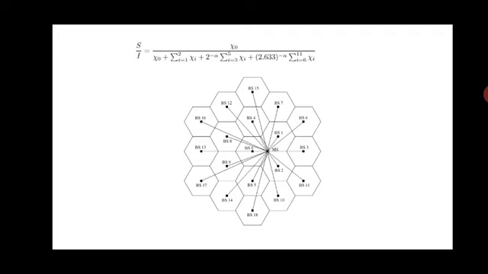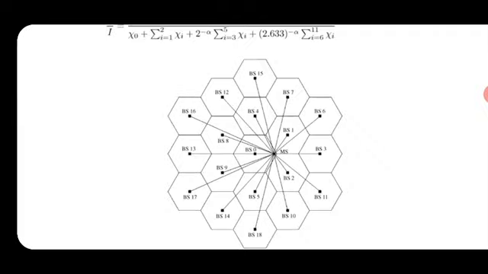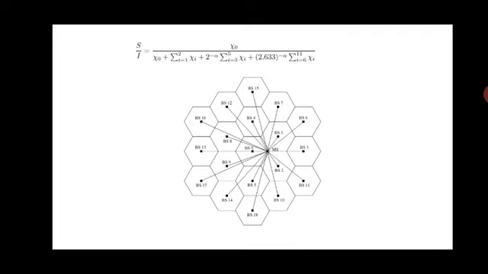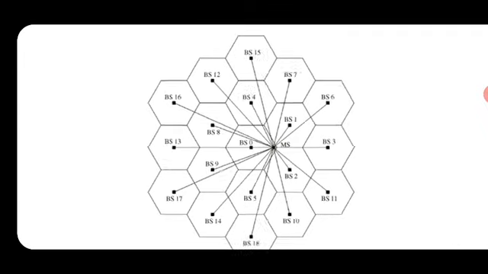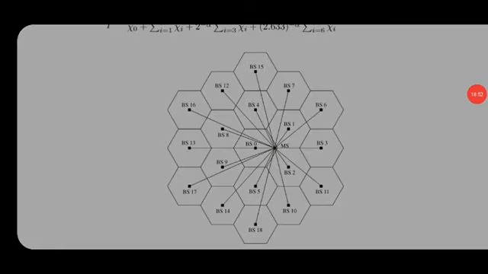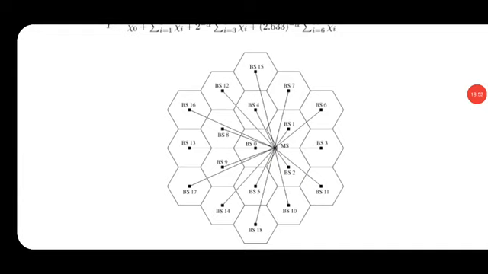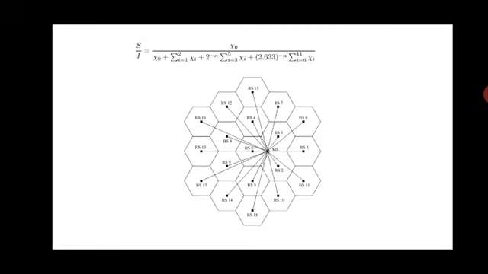Now this is the detailed diagram showing how we can understand it. Base station BS0, and all the co-channels are given. How much interference will be caused here is calculated using the equation, which is a standard equation. There is no derivation required for you. Just go through the equation here.